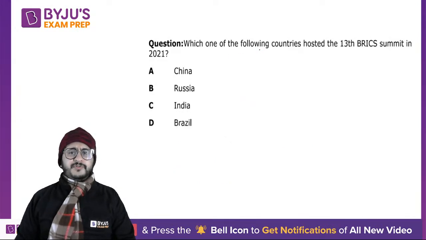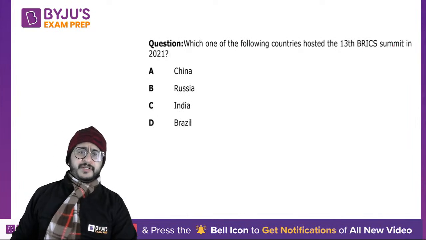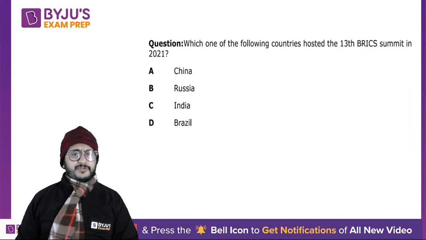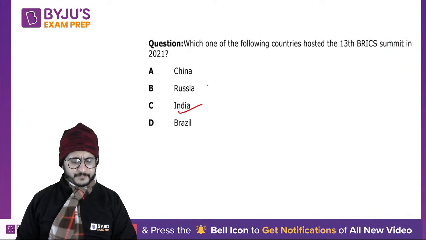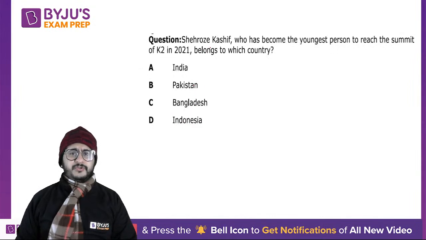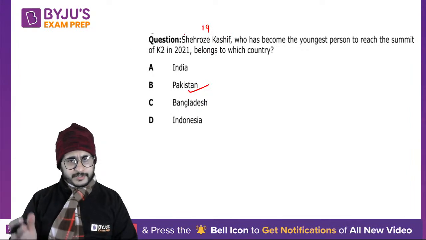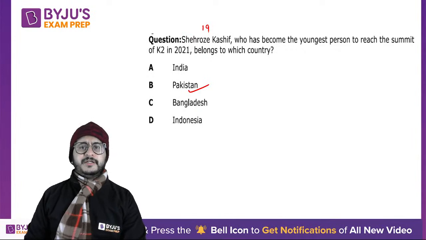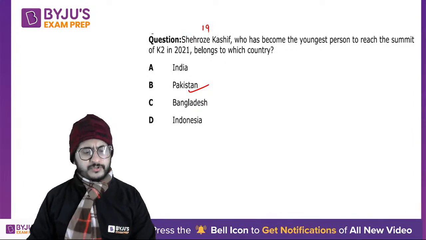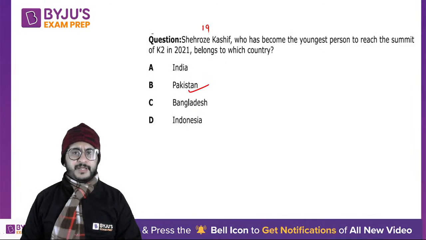Okay. Which one of the following countries hosted the 13th BRICS summit in 2021? Okay, so this was conducted by India in September 2021. Shehroz Karsef, who became the youngest person to reach the summit of K2 in 2021, belongs to which country? So this was a question. The answer is Pakistan. So he's a 19-year-old person, right? He even conquered Mount Everest also, and he climbed K2 also. Okay, so he became the youngest person to climb K2.